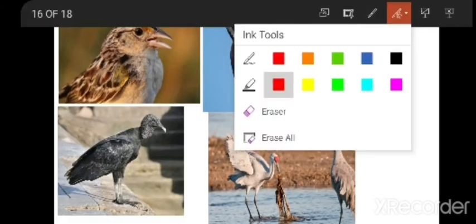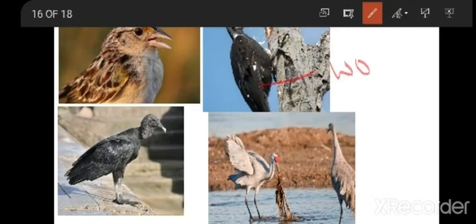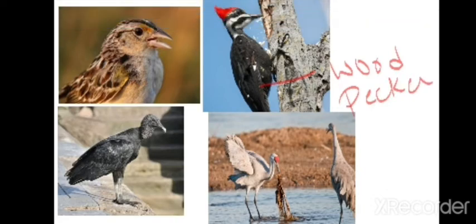If you see this picture, this is woodpecker. How is the beak of the woodpecker? If you observe woodpecker carefully, the beak of the woodpecker is very long and very sharp pointed. Do you know why woodpecker's beak is very long, sharp and pointed? Yes, to break the layers of the bark. Its beak has the capacity to break the layers of the bark because its food is to eat the insects or ants which are present on the bark of a tree.